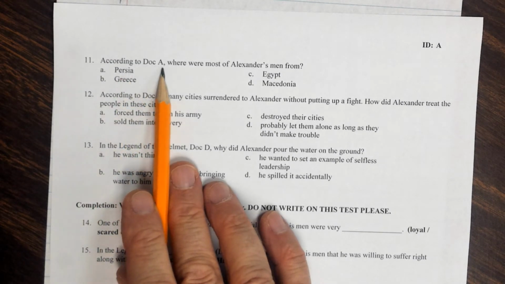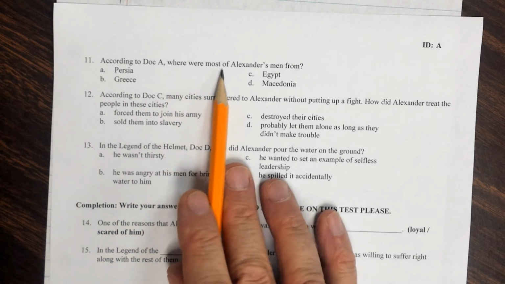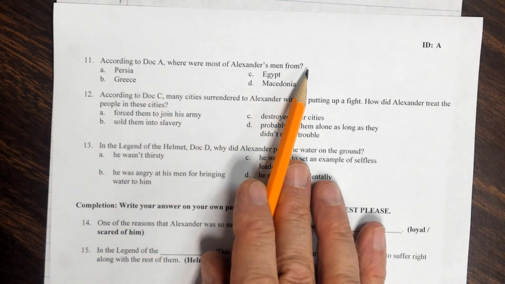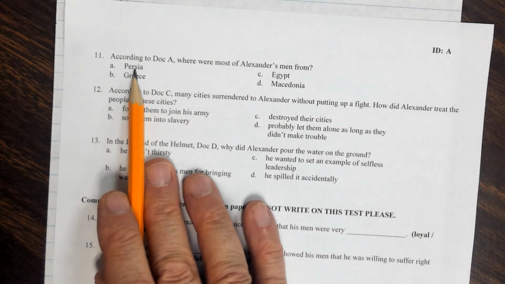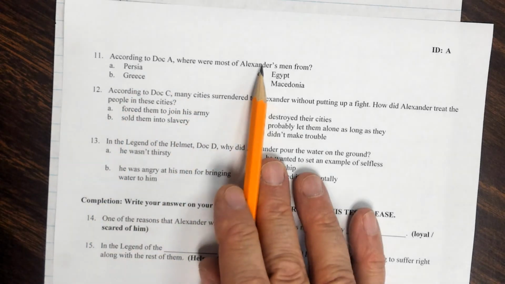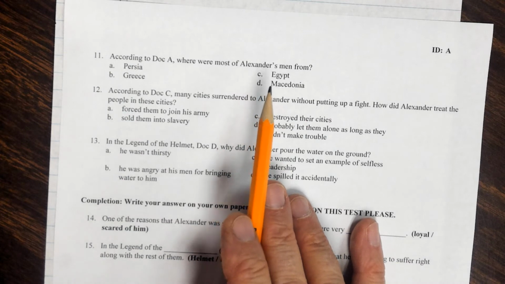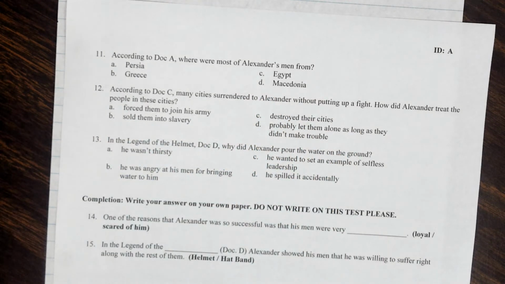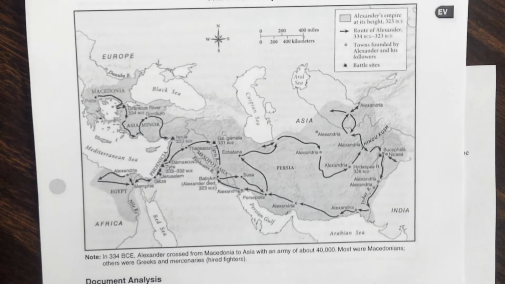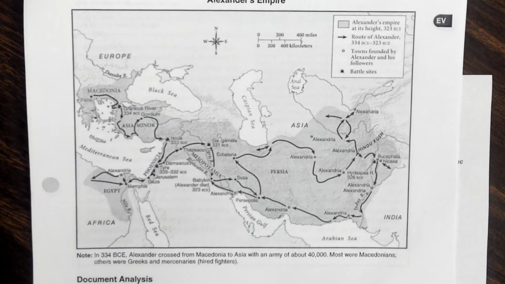According to document A, where were most of Alexander's men from? Were they from A, Persia, B, Greece, C, Egypt, or D, Macedonia? Now on document A, somewhere on this document, it does tell us. So there's a document if you want to read it for a few minutes and then answer the question.